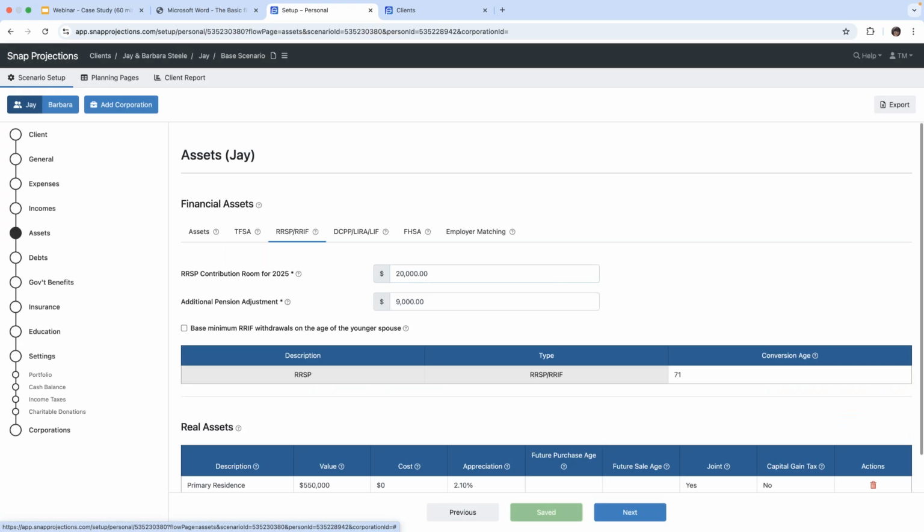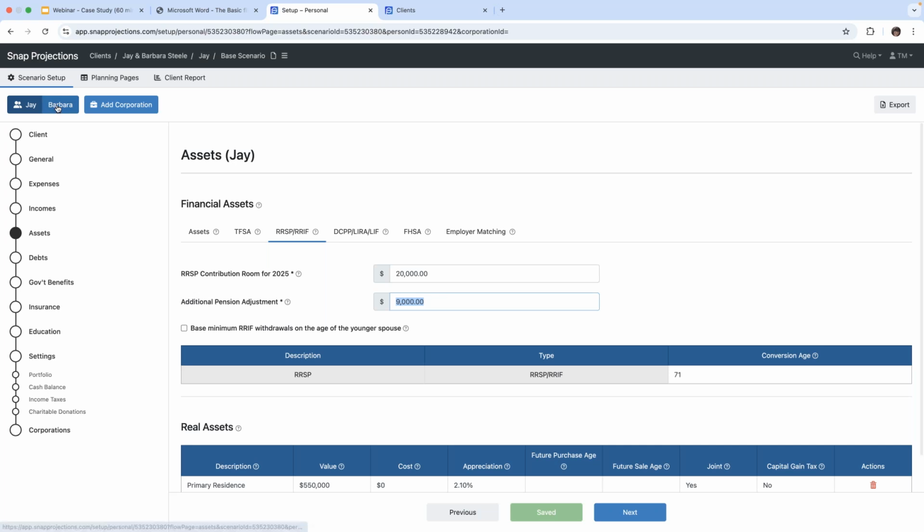Then moving on to the RSP RIF tab, the RSP contribution room for 2025 would be calculated as 18% of the client's previous year's income, but in this particular case, we have a copy of the notice of assessment from CRA, and we know that the client has contribution room of $20,000. And because he belongs to a defined benefit plan, he also has a pension adjustment. So we've indicated that amount here, and that's $9,000.